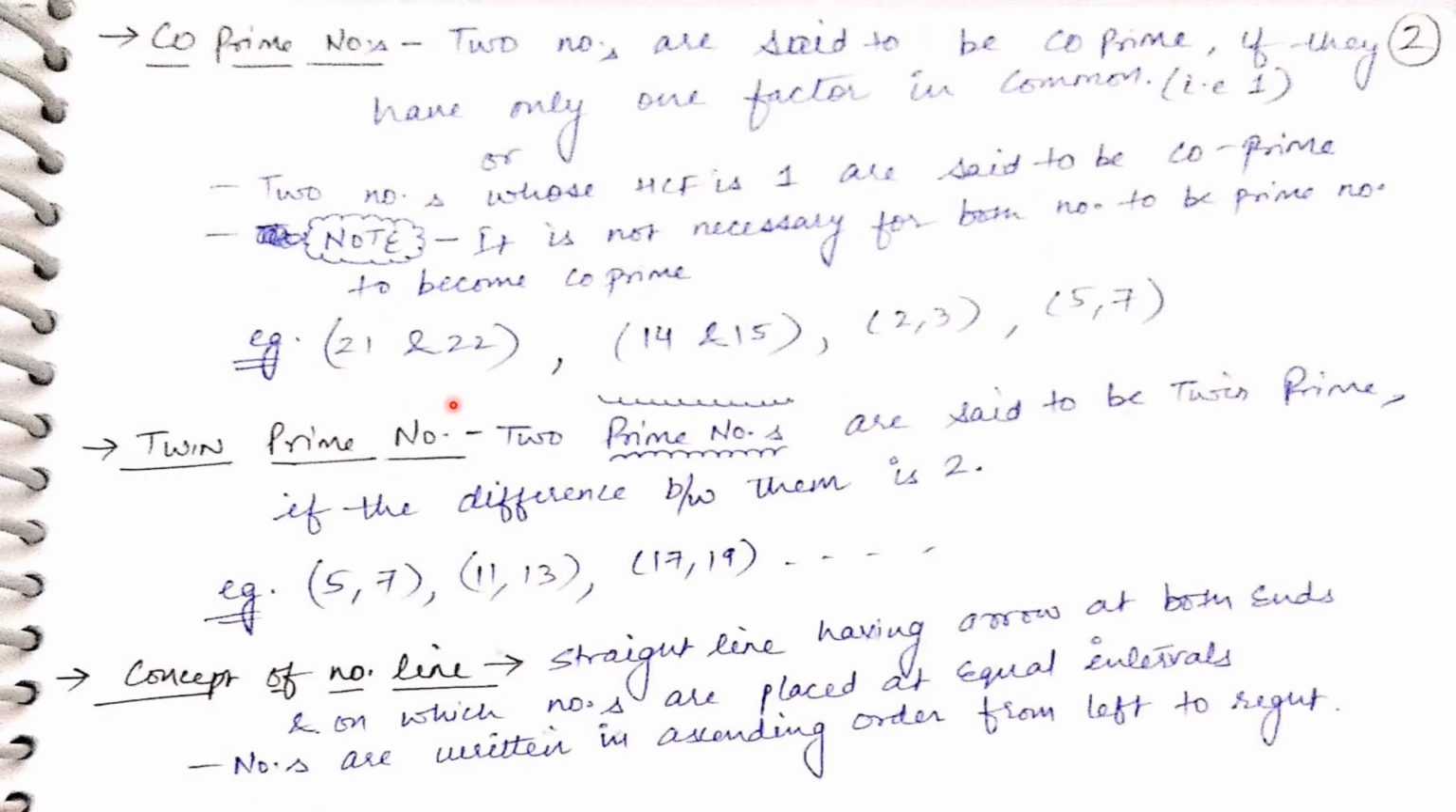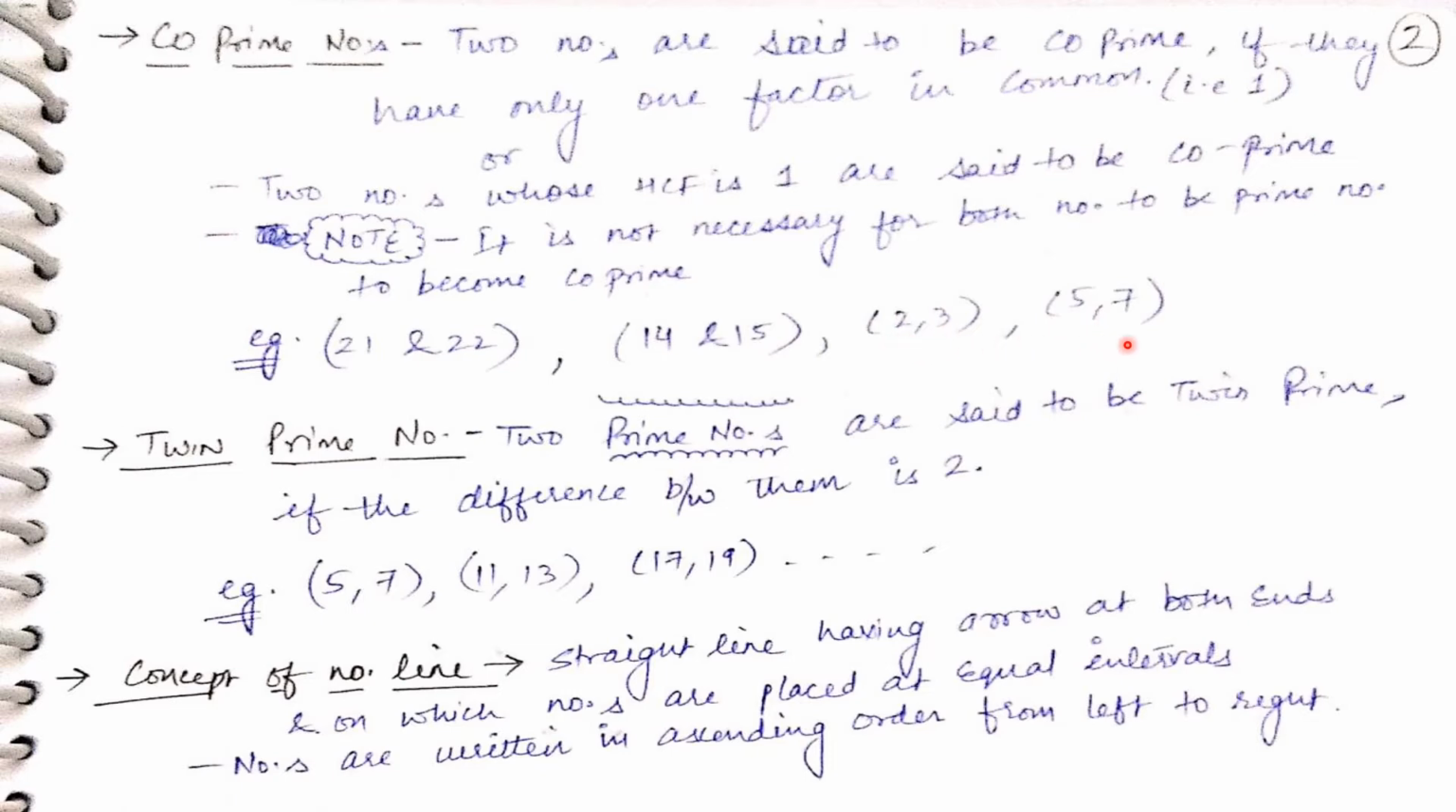Example: 21 and 22. You can see they both are not prime numbers, but combined they are co-prime numbers. Why? Because only 1 can divide both of them. Similarly, 14 and 15 are not prime numbers. Still, you can see only 1 can divide them. 2 comma 3, they both are prime numbers, but again, only 1 can divide them. Hence, they are also known as co-prime numbers.